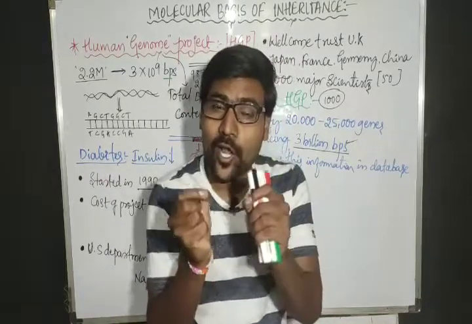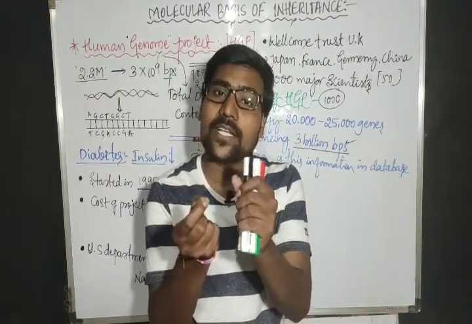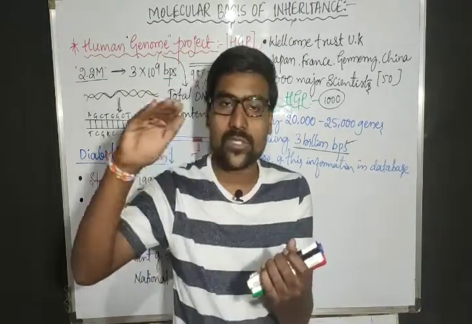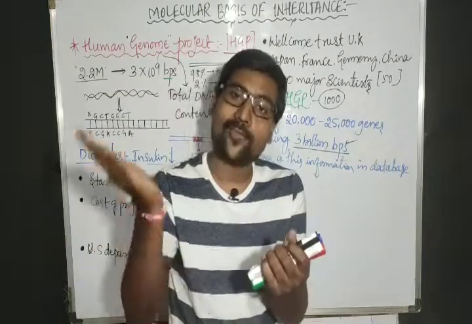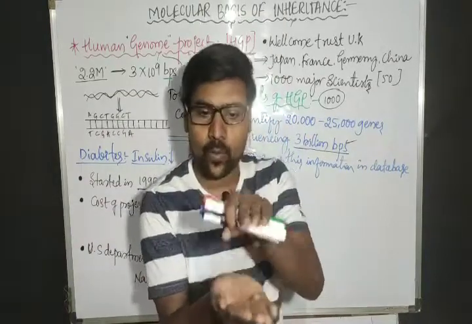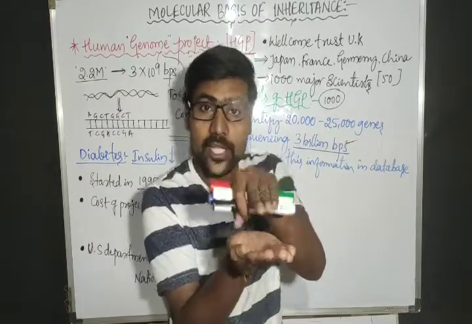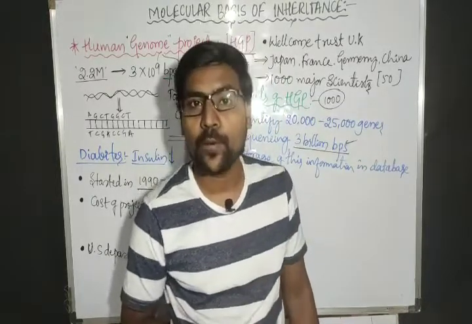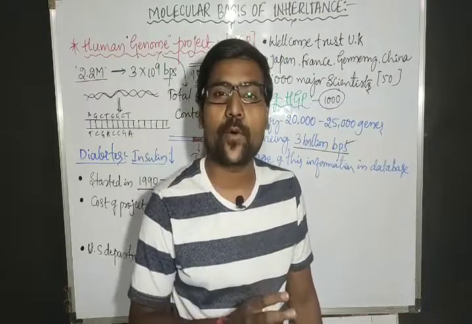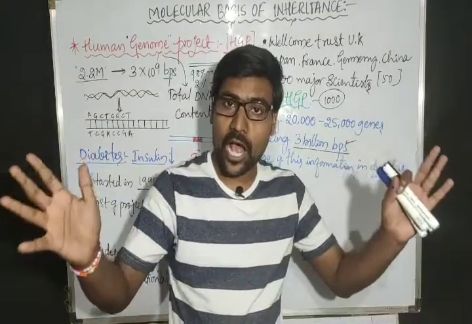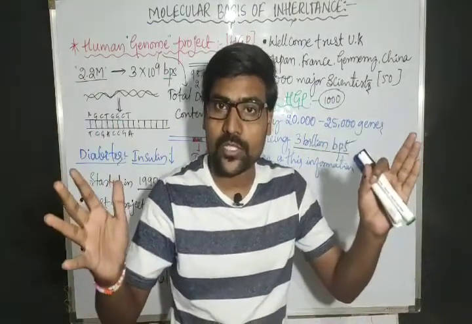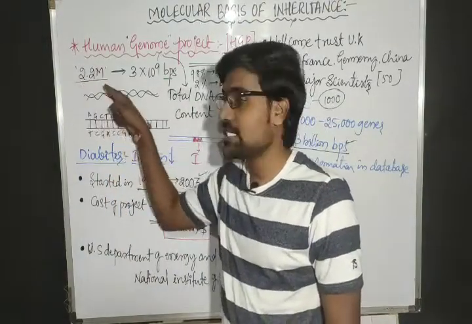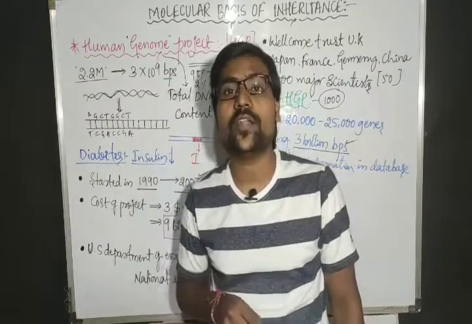Imagine 1,000 such pages present in one big book. Such 3,300 books. How many books? 3,300 books. If we have that many books, then we can write the 2.2 meter DNA sequences totally.